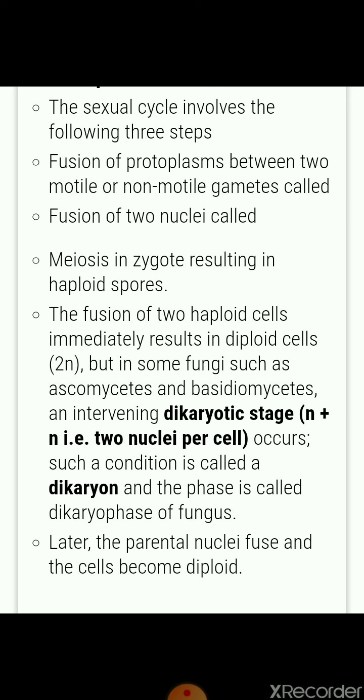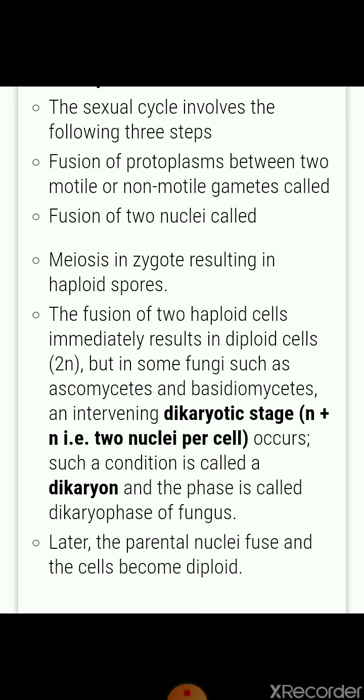They come together and their protoplasm fuses, and after protoplasm fusion, two nuclei also fuse. Hyphae are haploid, but when two hyphae come together their cytoplasm fuses, and that is called plasmogamy.